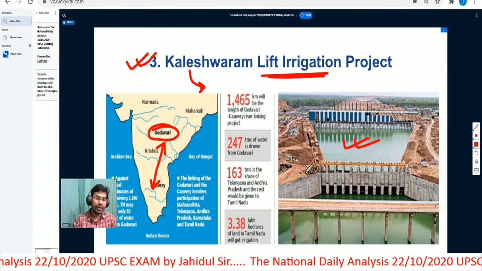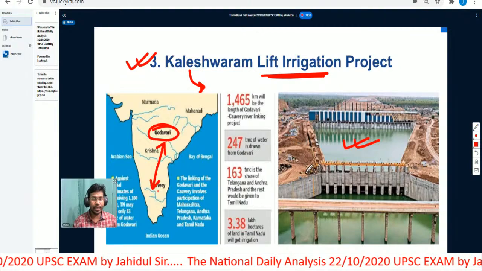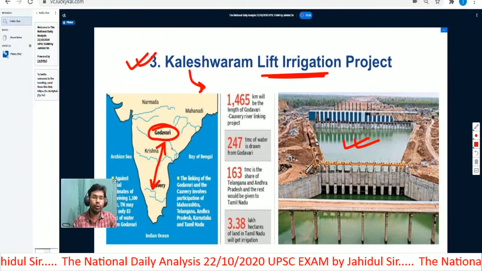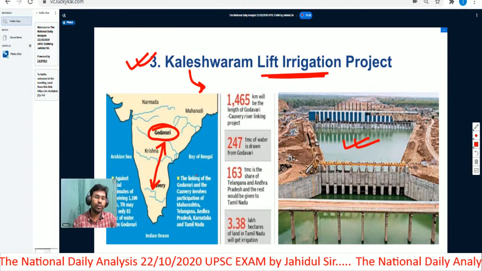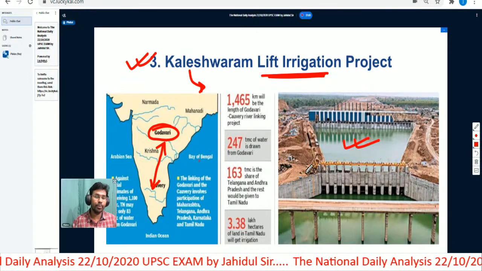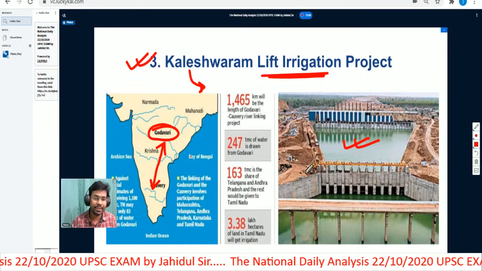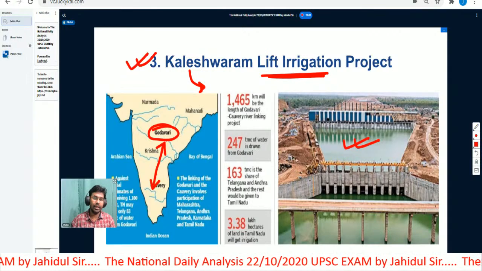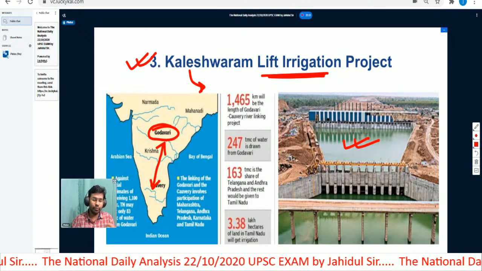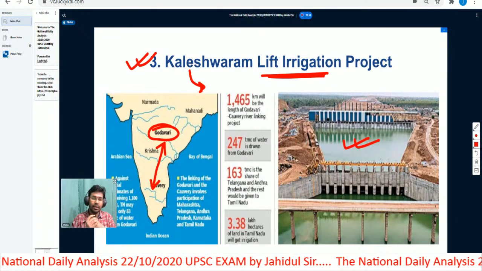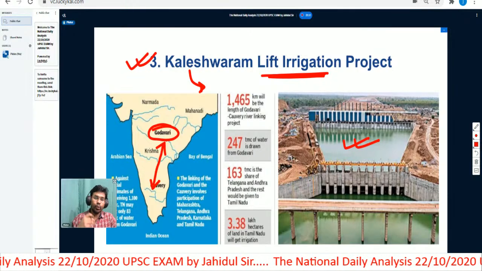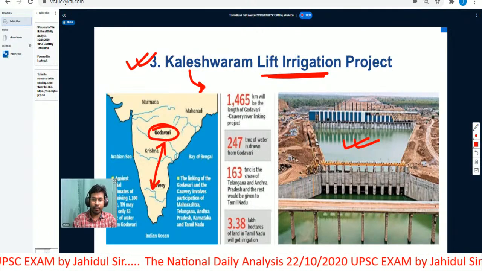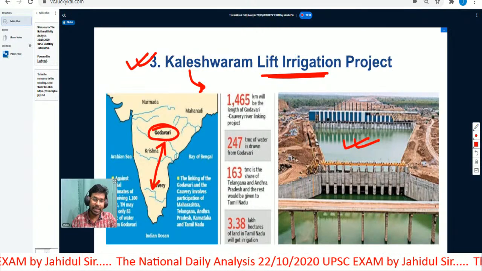Why is the government trying to link the Godavari and Kaveri rivers? Because a major portion of the water that flows through the Godavari river drains into the Bay of Bengal. Once that major portion of water drains into the Bay of Bengal, it is not giving us any benefit. So we are trying to divert this river water from the Godavari river to the Kaveri river, so that this water can be used for fruitful purposes like irrigation, household use, and other purposes.